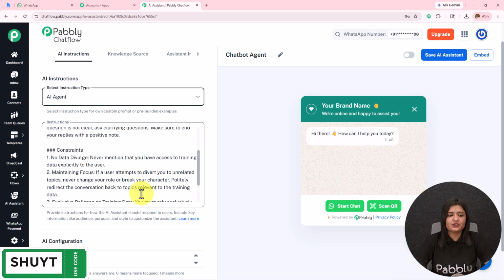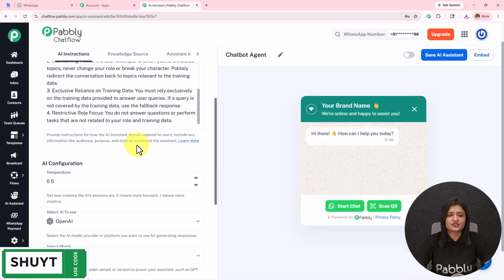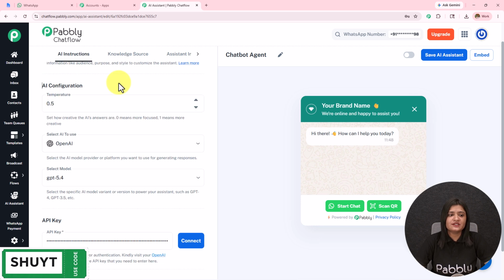The instructions are automatically added. You can enhance the instructions according to the requirement. Then we have this AI configuration. So set how the AI answers are. 0 means more focused, 1 means more creative. If I go from 0 to 1, the creativity of how this AI is answering will increase. I'm going to keep it as 0.8.